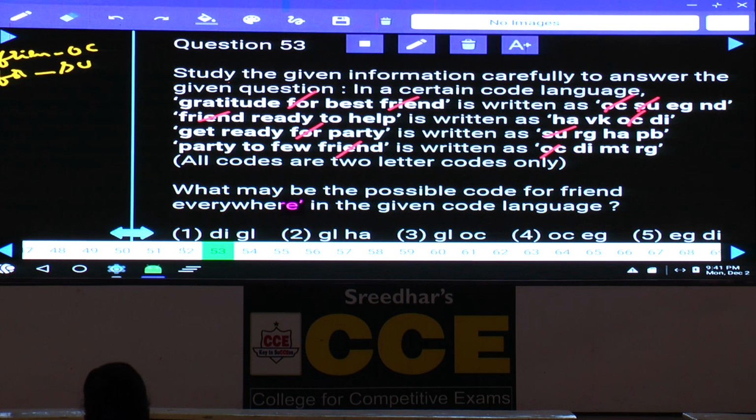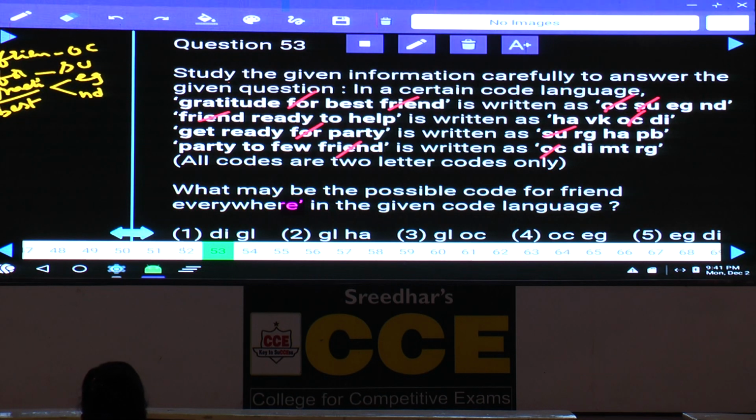Then gratitude and best. Now gratitude and best, tell me what is the word which is common here. First and fourth, if you observe, between gratitude and best there is no word which is common. As there is no word which is common, hence two words are left over and two codes will be left over. What are those two words? Easy and ND in any order.